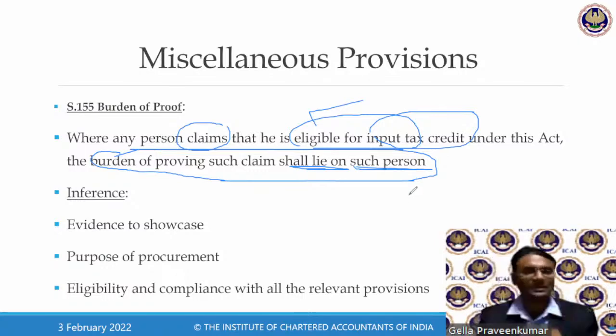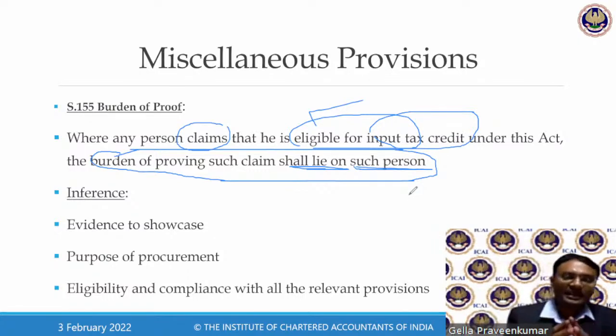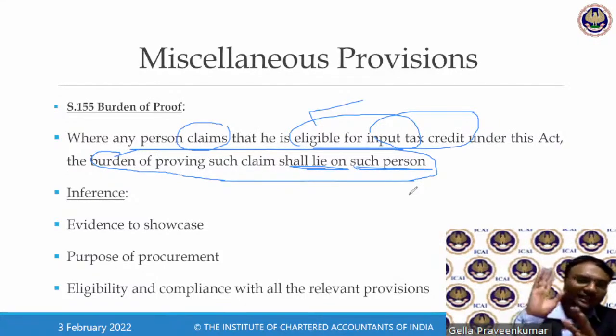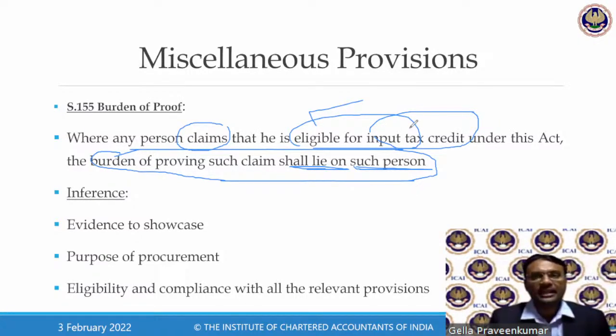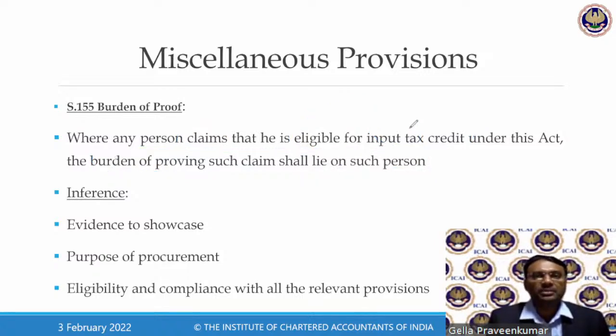I'll give 2 examples for you to understand. See, whenever audit happens 2 years or 3 years down the line, transaction took place. For this example, I'll come to my Excel file to make you better understand.